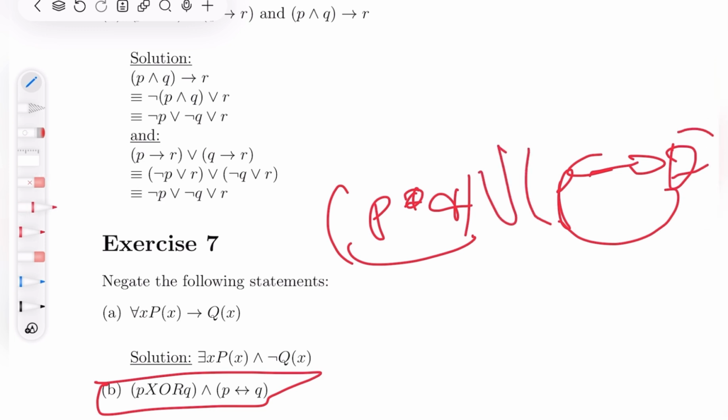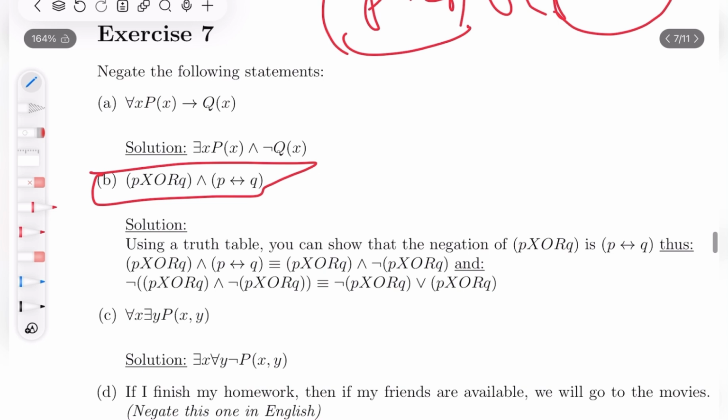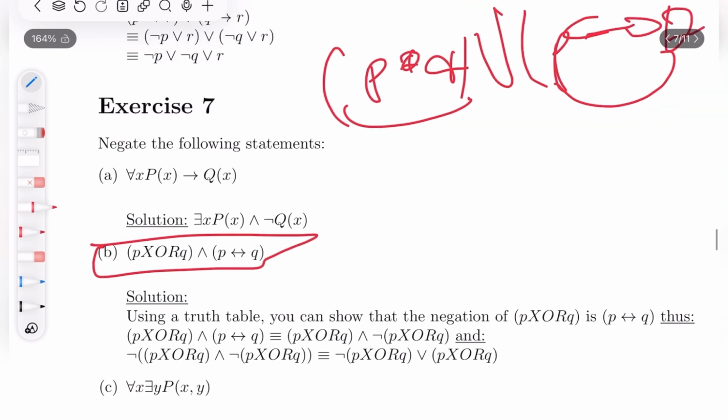The AND becomes an OR. And here you can see that just the AND became an OR. They made them both into XORs, which is really not necessary, because this is equivalent to this.